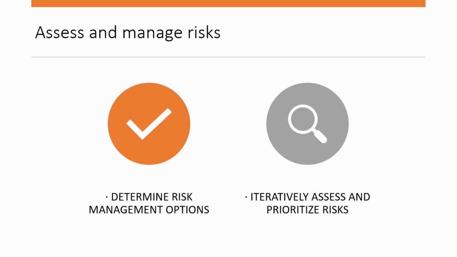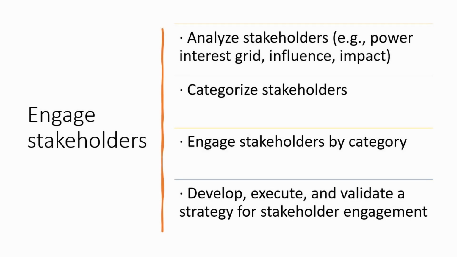Task number three is all about assessing and managing the risk. Determine the risk management options. You need to make sure that you have a plan on how to manage the risk. You need to prioritize which risk should be given more weightage. That is, you need to categorize all your risks and manage them accordingly. Then your project will not be hit hard by risk from the outside world or maybe from the inside of the project itself.